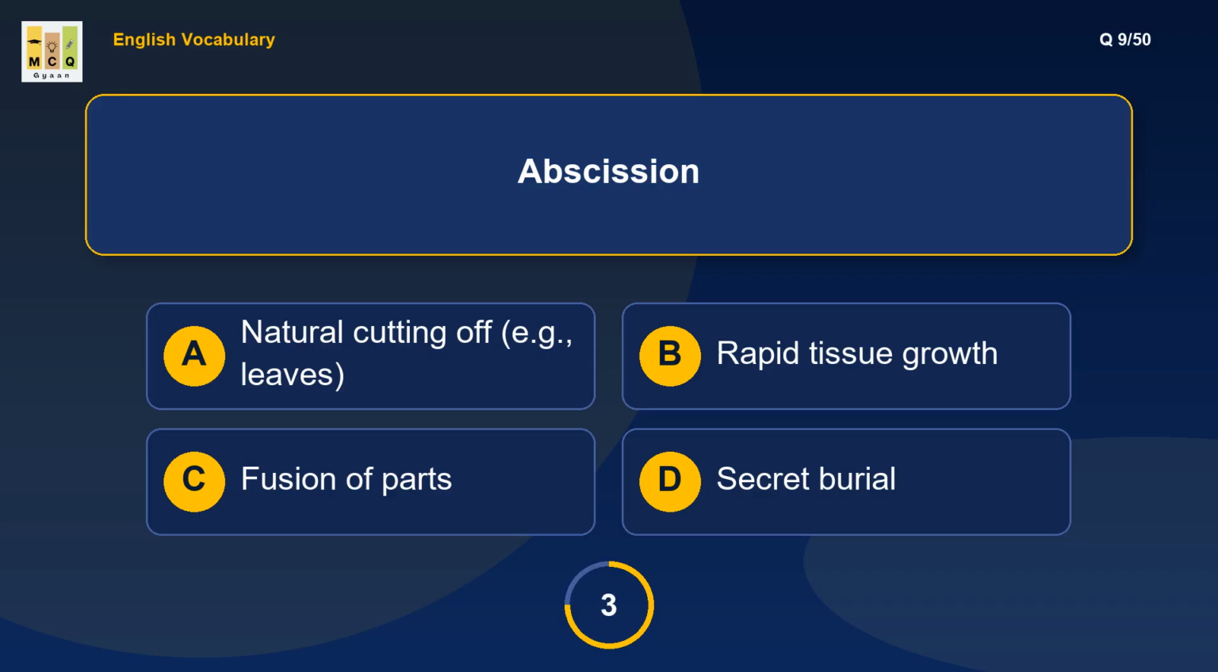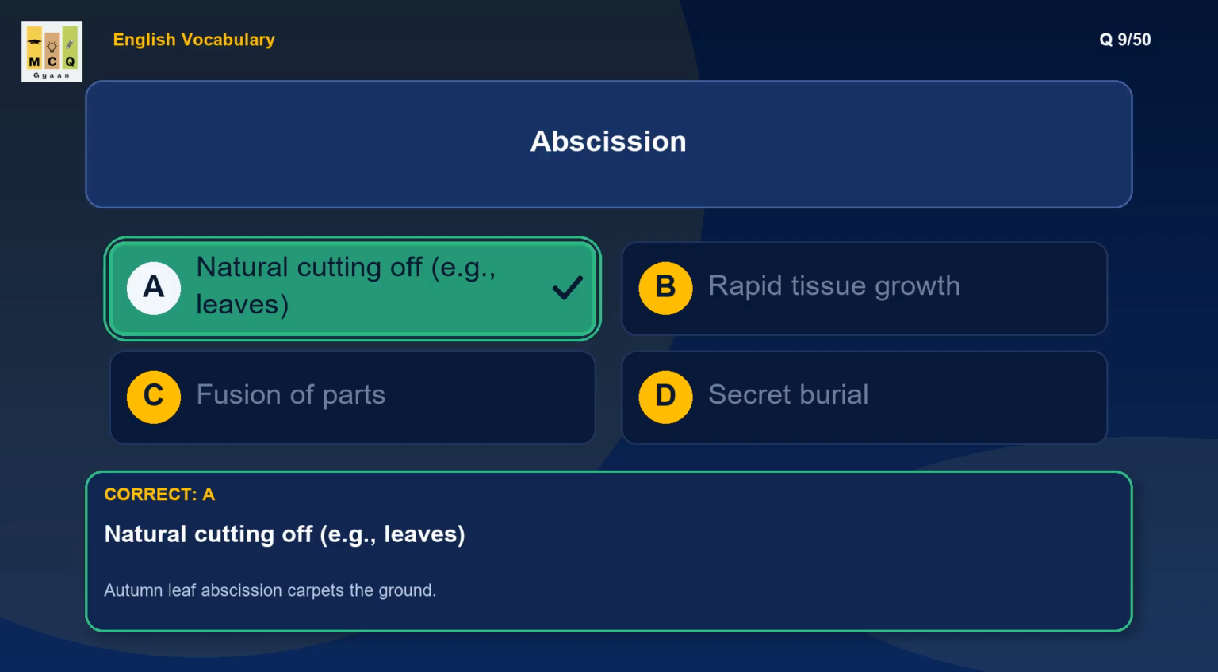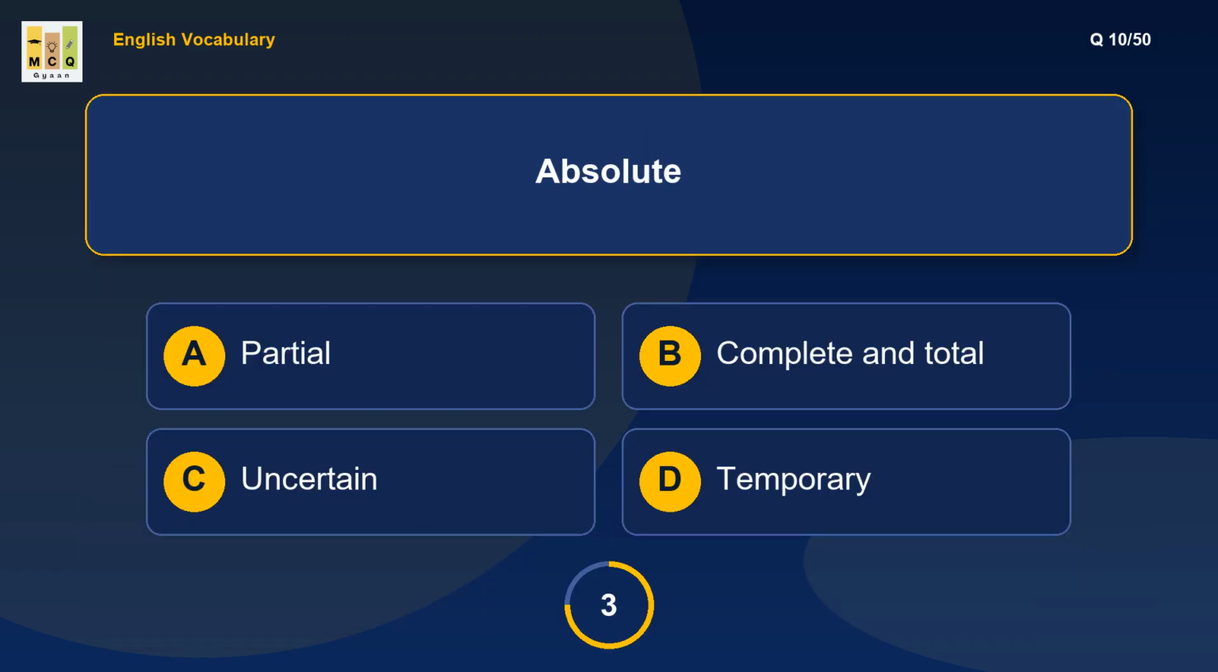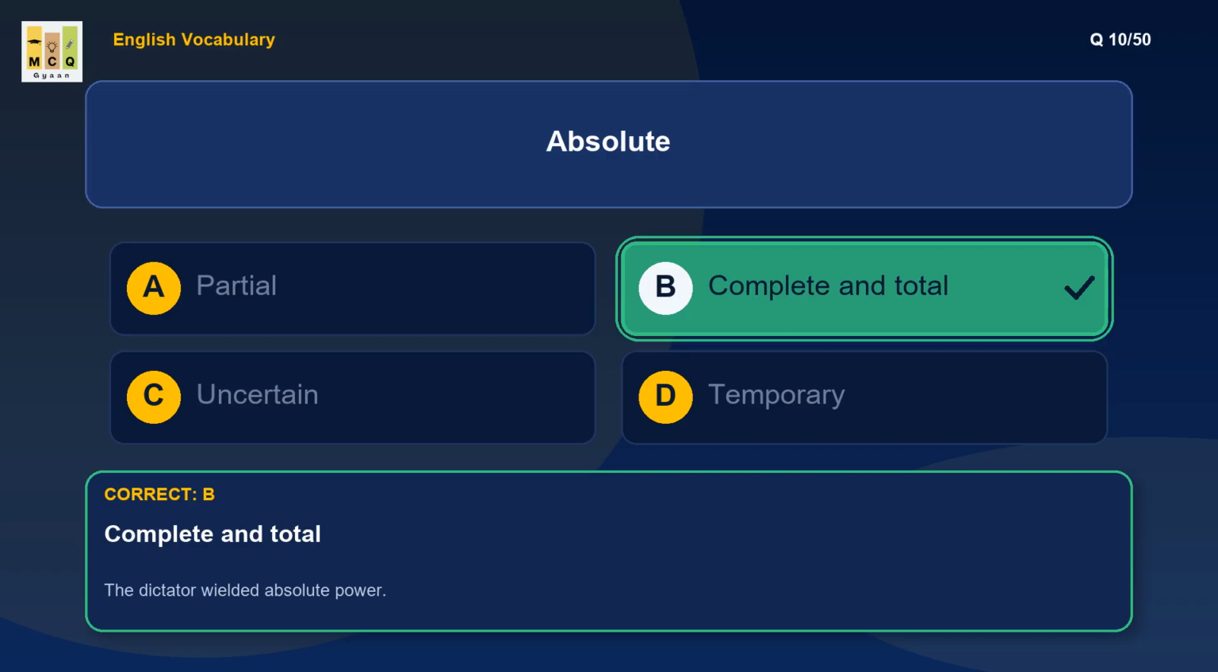What is the meaning of abscission? Abscission means the natural detachment of plant parts. Example: autumn leaf abscission carpets the ground. What is the meaning of absolute? Absolute means total and unrestricted. Example: the dictator wielded absolute power.